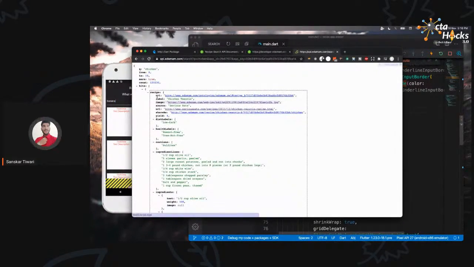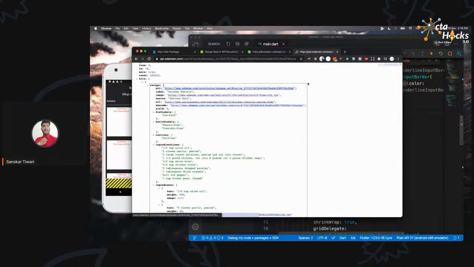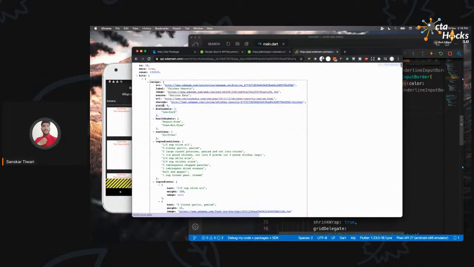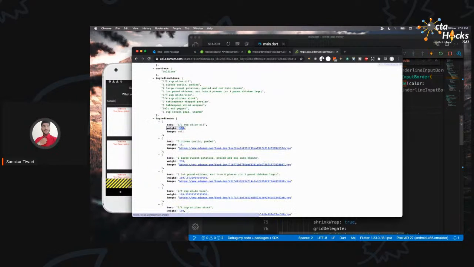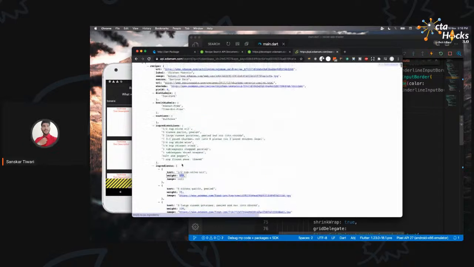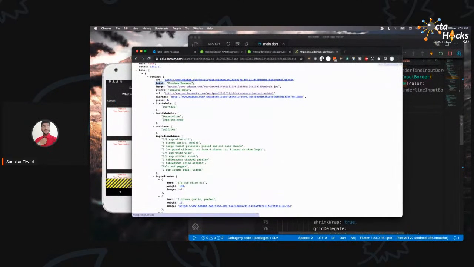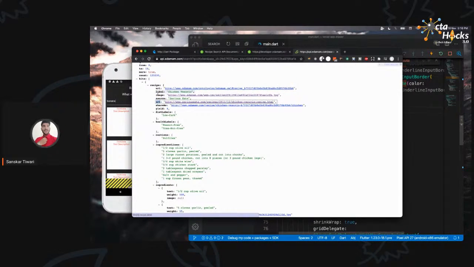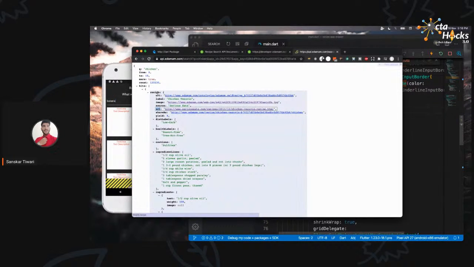Now the value is different in different places. For example, this value is a string, it is a URL, but it is a string. In some cases it is a number, so this can be int, this can be double as well. But this one, which is the key, is always a string. This is something which we will use in the next section when I create a model for this, but for now I want you to be clear about this.